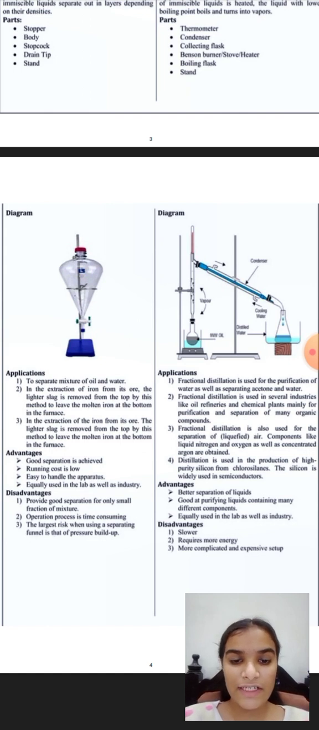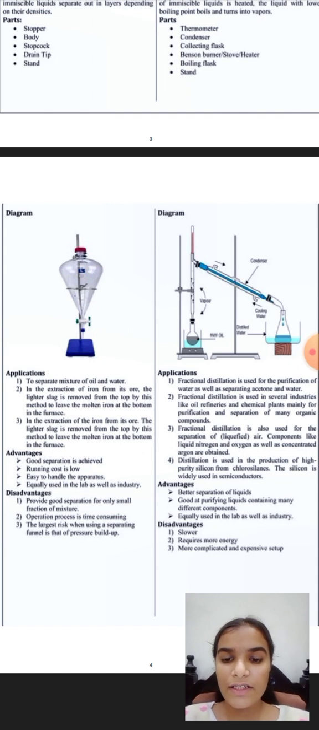Third, fractional distillation is also used for the separation of liquefied air. Components like liquid nitrogen and oxygen as well as concentrated argon are obtained. Fourth, distillation is used in the production of pure silicon and chlorosilanes, and silicon is widely used in semiconductors. The advantages are: good separation is achieved, running cost is low, easy to handle, and the apparatus is equally used in the lab as well as industries.